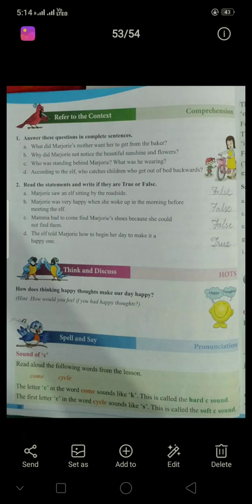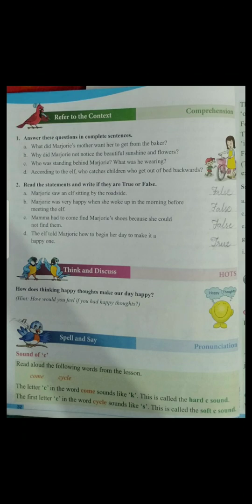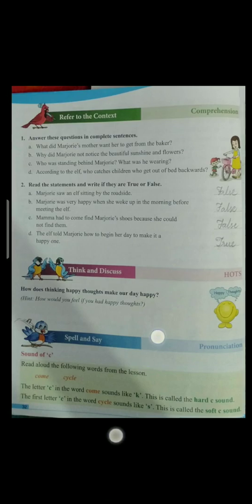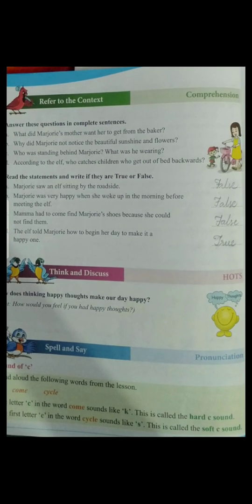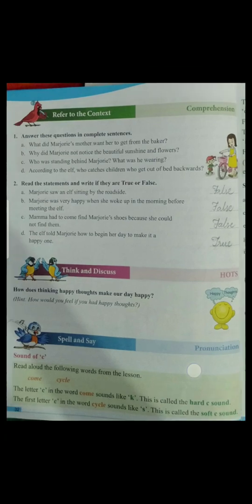And the first letter in the word cycle, it starts with the letter C and it is pronounced as S. Here C is pronounced as S. Such a sound we call the soft C sound. Soft C sound means if the word starts with a C, that C we pronounce as S. So, that is the soft C sound. Hard C sound and soft C sound.